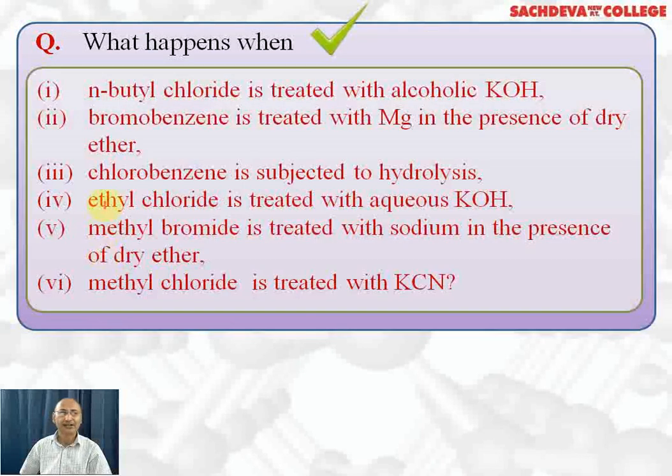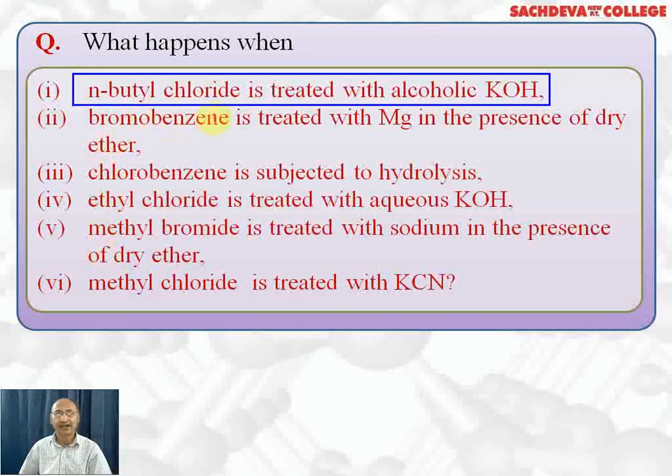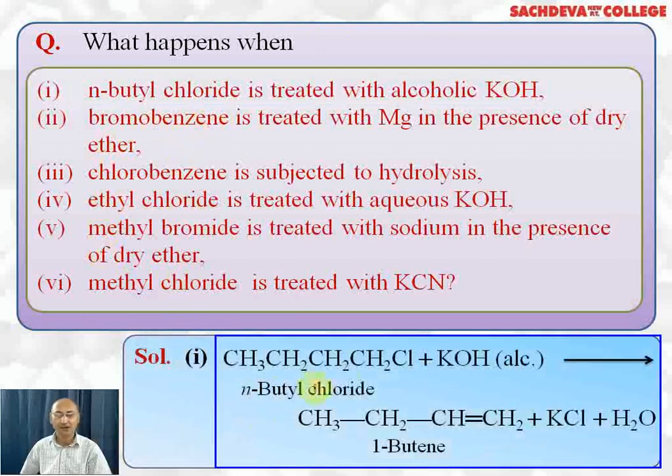What happens when normal butyl chloride is treated with alcoholic KOH? Let's take up one by one. When normal butyl chloride is treated with alcoholic KOH, 1-butene will be formed plus KCl plus water, because there is no carbocation formed, no rearrangement possible, so 1-butene will be the major product.